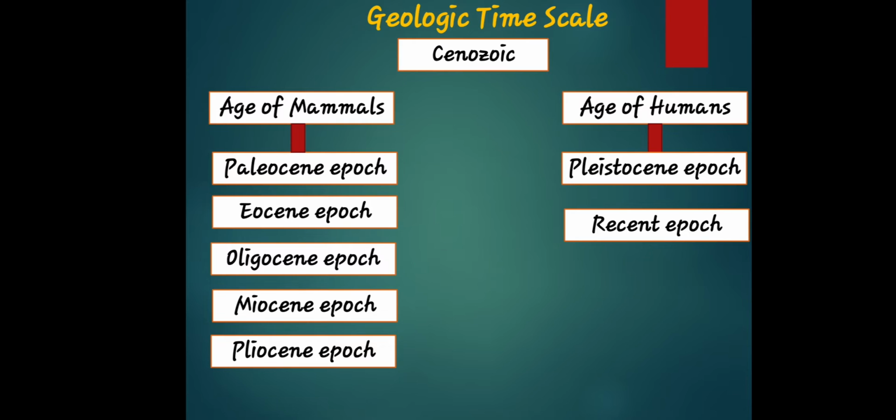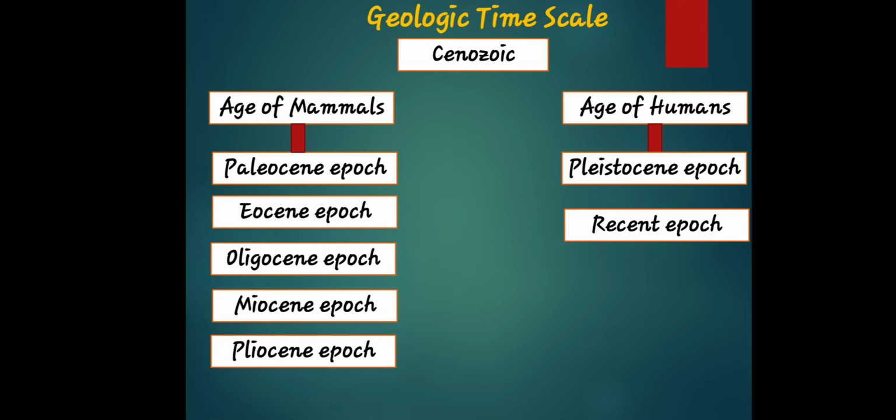So in this period of time, we also have the list of periods in the Cenozoic time scale. We have the age of mammals: Paleocene epoch, Eocene epoch, Oligocene epoch, Miocene epoch, and Pliocene epoch. The age of humans: Pleistocene epoch and Recent epoch. So that is the list of periods in Cenozoic time.